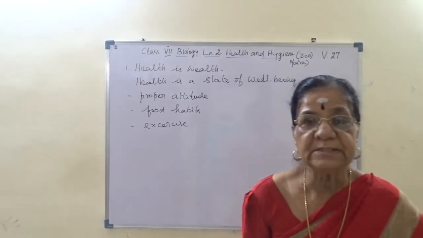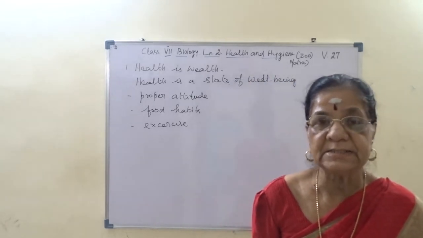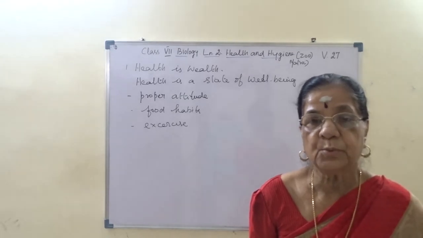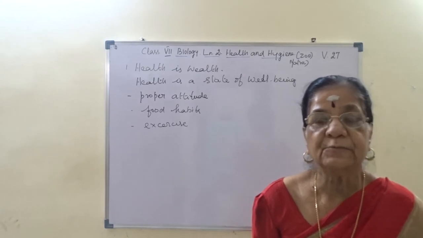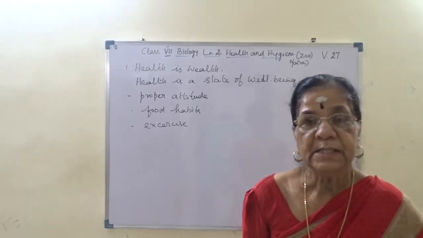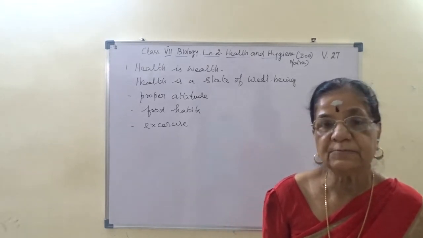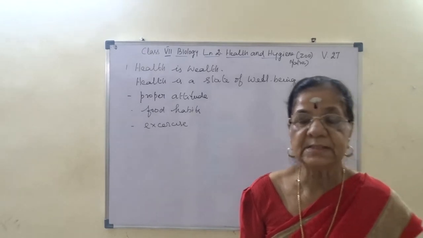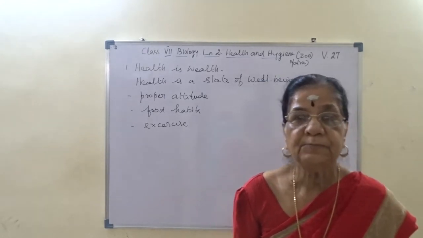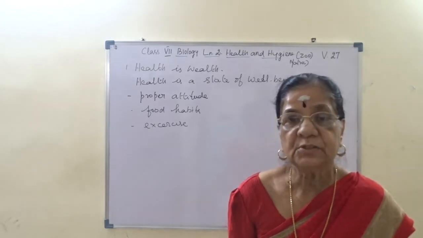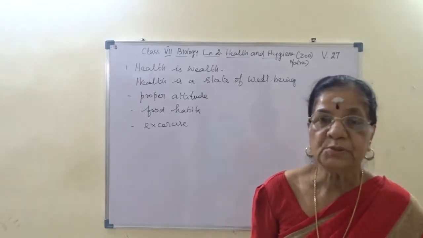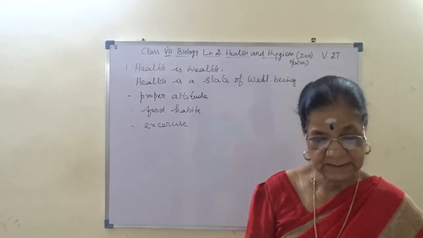If any of these components, mainly carbohydrate, protein, or vitamins and minerals, is disturbed, then the person will suffer from disease, or otherwise we say malfunctioning of internal organs. That is why we are supposed to eat a balanced diet.